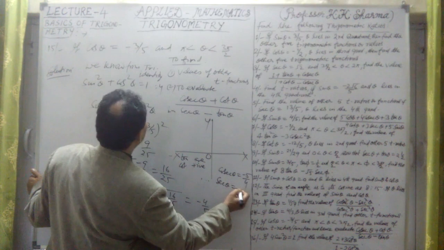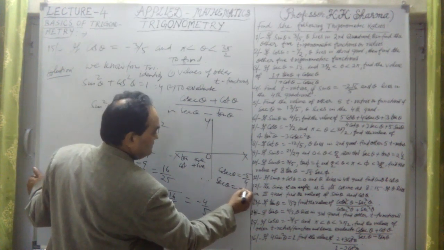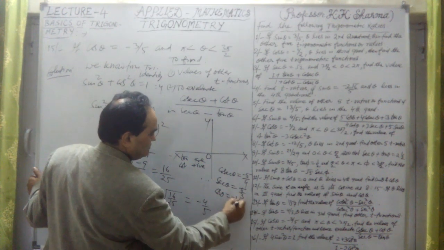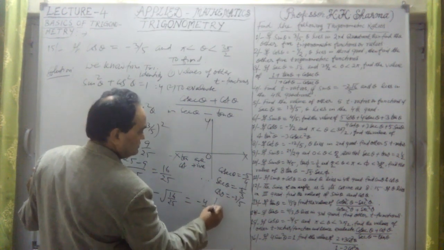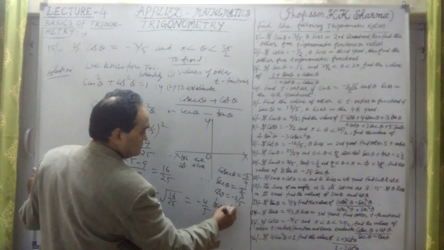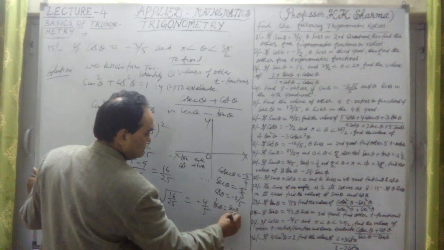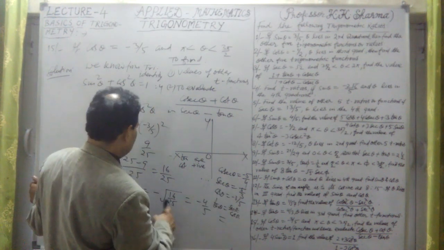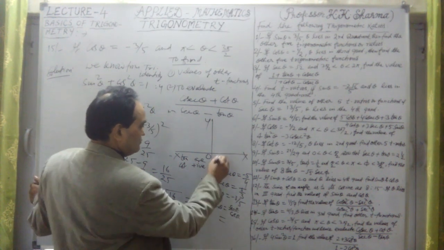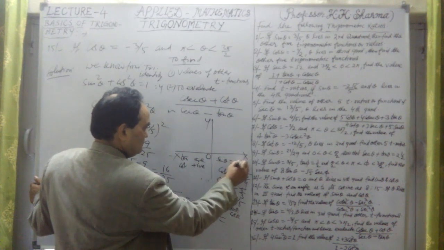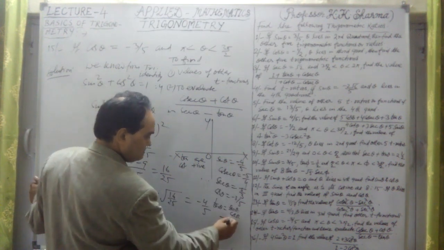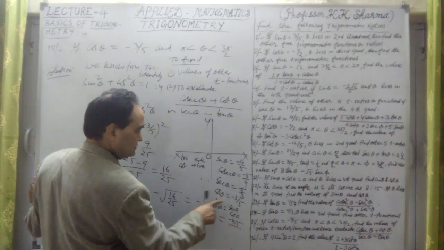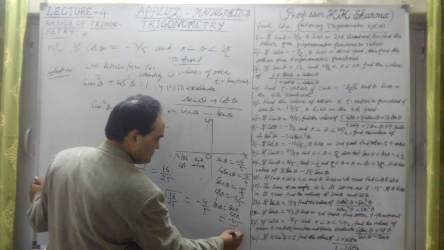Sec theta we have to calculate from the given value: cos theta is minus 3 by 5, so sec theta is minus 5 by 3. Now tan theta is equal to sin theta upon cos theta. This will be positive because both are negative. Sin theta is minus 4 by 5 divided by cos theta, minus 3 by 5.